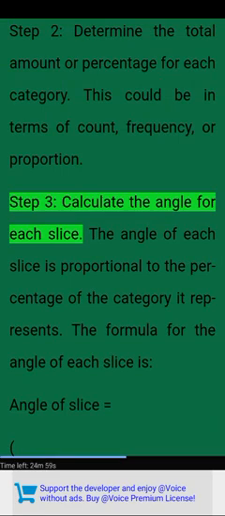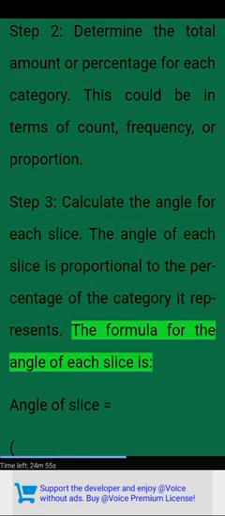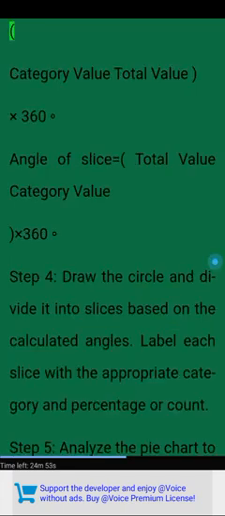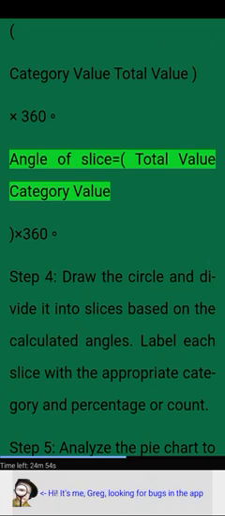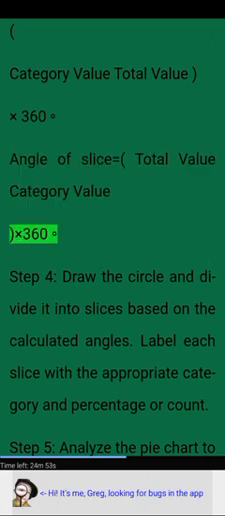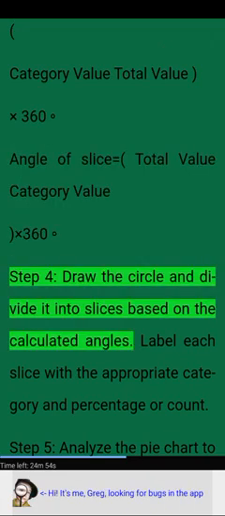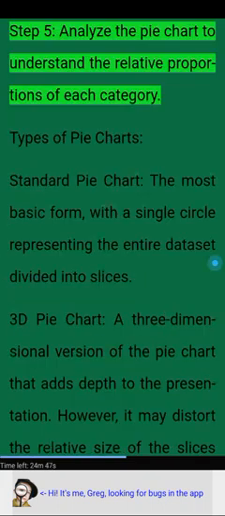Step 3. Calculate the angle for each slice. The angle of each slice is proportional to the percentage of the category it represents. The formula is: angle of slice equals category value divided by total value, times 360 degrees. Step 4. Draw the circle and divide it into slices based on the calculated angles. Label each slice with the appropriate category and percentage or count. Step 5. Analyze the pie chart to understand the relative proportions of each category.